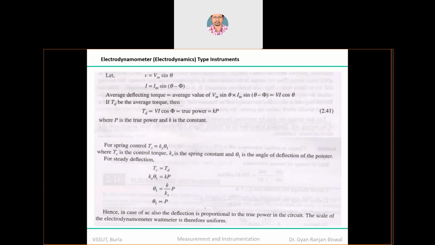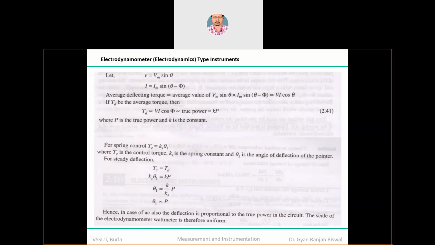Now, say V is equal to Vm sine theta and I is equal to Im sine of theta minus phi. The current is lagging. Clear? So in other words, we have considered the inductive type. Why inductive type, why the potential has an influence over the inductance, and how you can reduce it, those things we will discuss a little later in module number 2 in the coming lectures, not today. But let's say there is some lagging value. So you can substitute the value of V and the value of I.